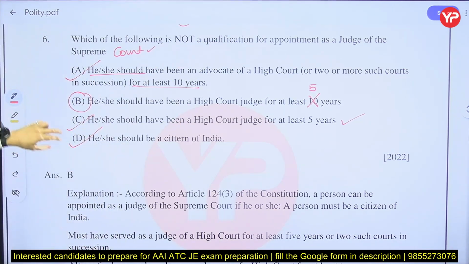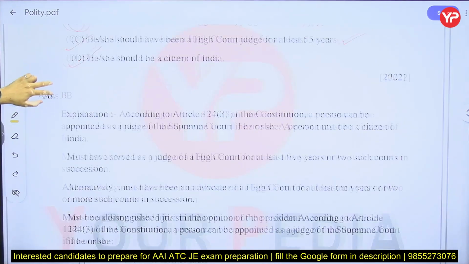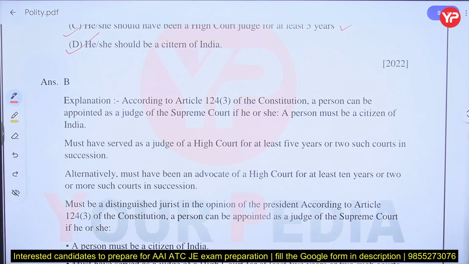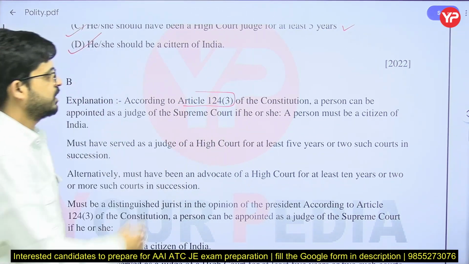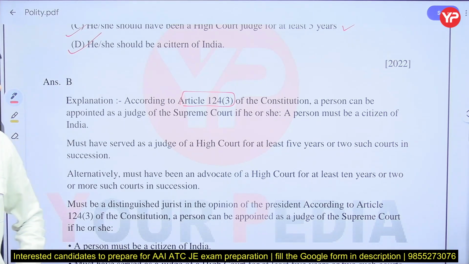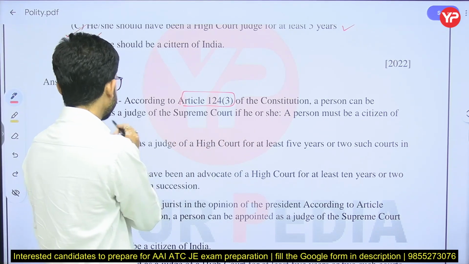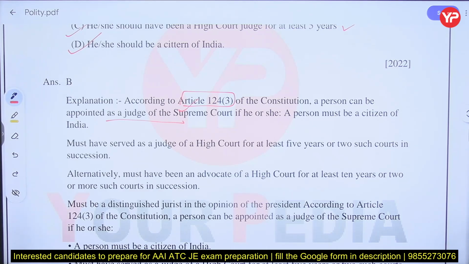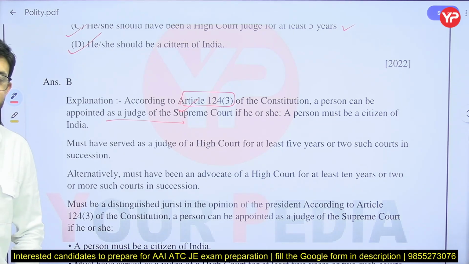Now we see the explanation here also. According to Article 124, which deals with the qualification, a person can be appointed as a judge of Supreme Court. Who can be appointed as a judge of Supreme Court?